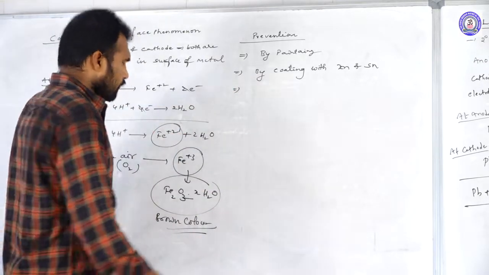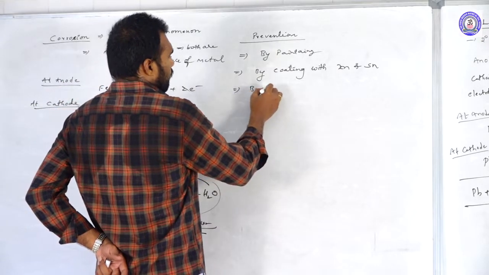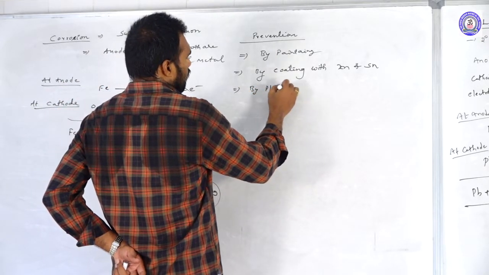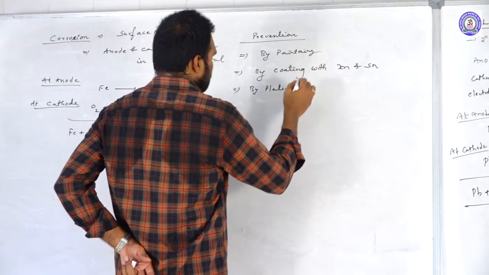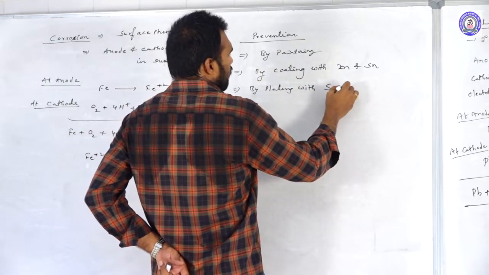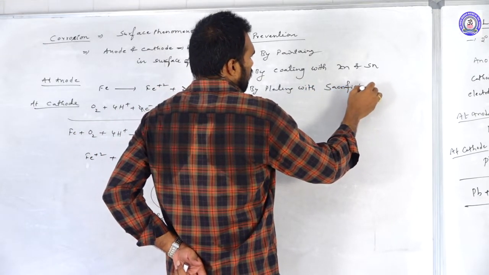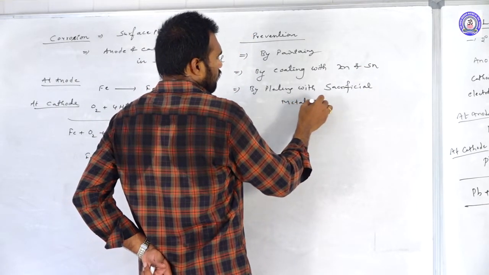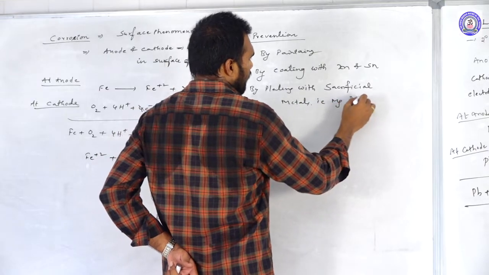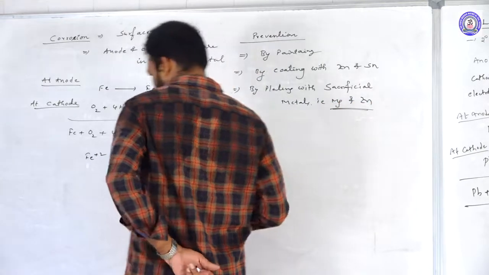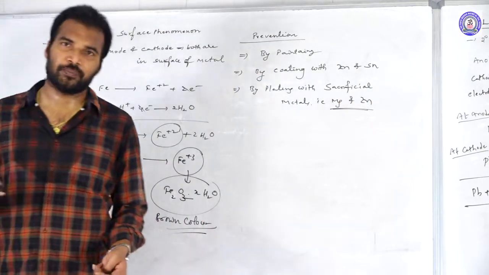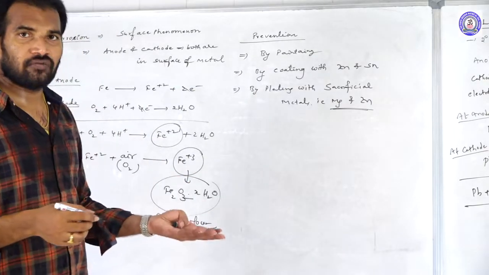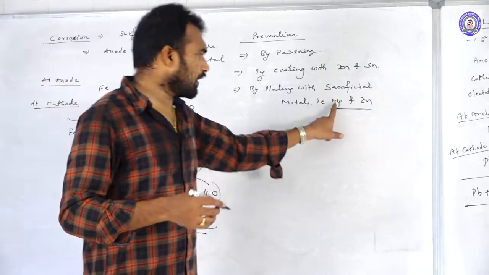Next one, by plating with sacrificial metals, that is magnesium and zinc. Especially at the bottom of a ship, to prevent the rusting of iron, they coat with magnesium.